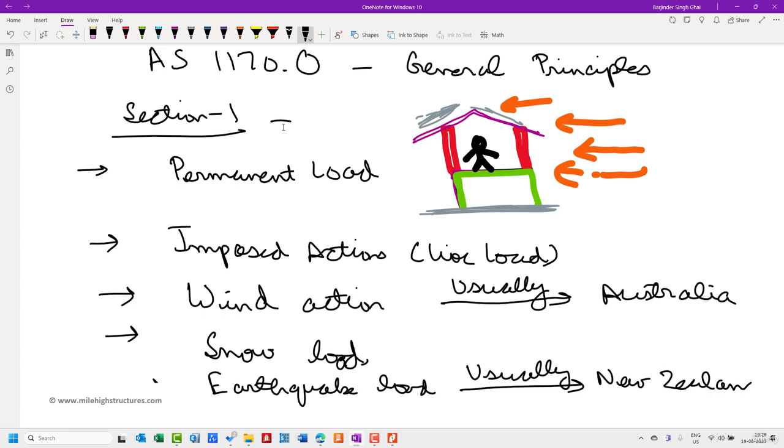Governs the design means that if we are talking about the beams and the columns, they are basically governing or getting critical in the case of earthquake load when we're dealing with New Zealand. And most of the building component design, let us say beam, column, slab, brickwork, etc., is governed by the wind action when we are in Australia.